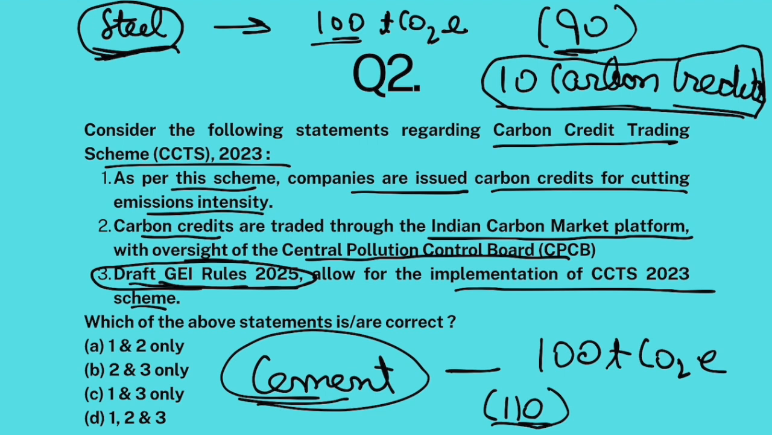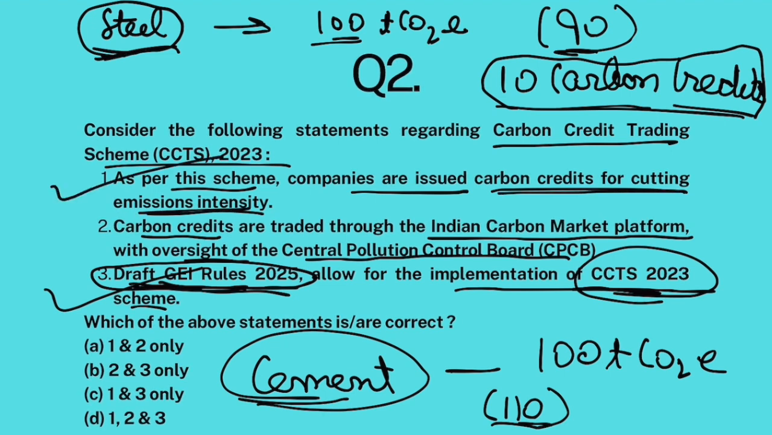Make sense? So these draft GEI rules basically allow for implementation of the carbon credit trading scheme. Because the government formulated the carbon credit trading scheme, but you have to give these industries some targets so that carbon credits could be allocated to them. So the draft GEI rules give them those targets. Clear? Now, as per this scheme, companies are issued carbon credits for cutting emissions intensity. Absolutely correct.